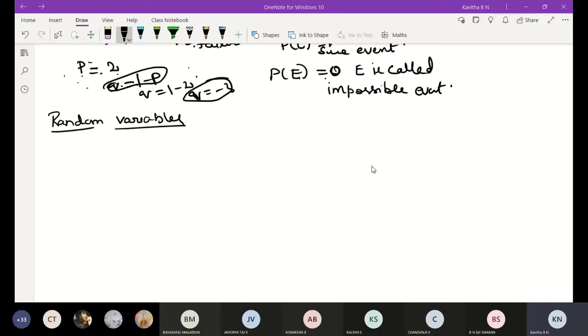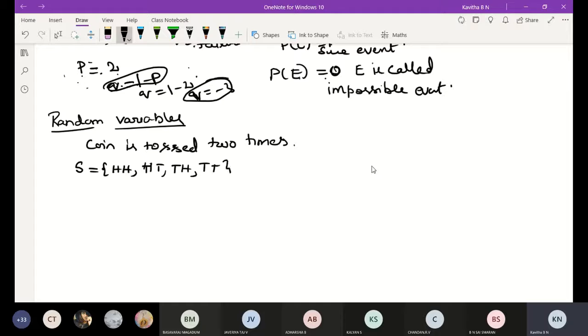Observe here, we are tossing a coin 2 times. Then write down the possible outcomes. S is equal to {HH, HT, TH, TT}. And then I am taking capital X here.